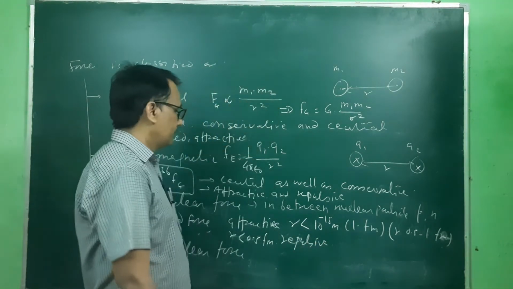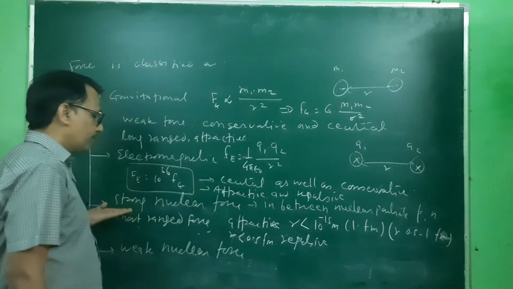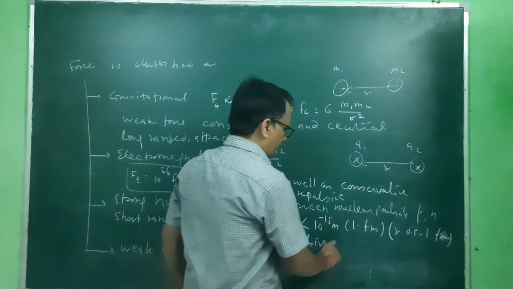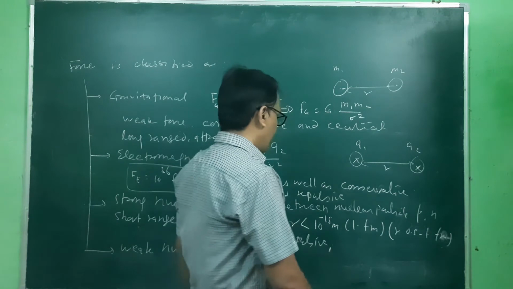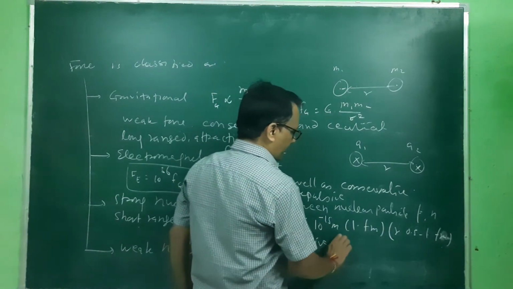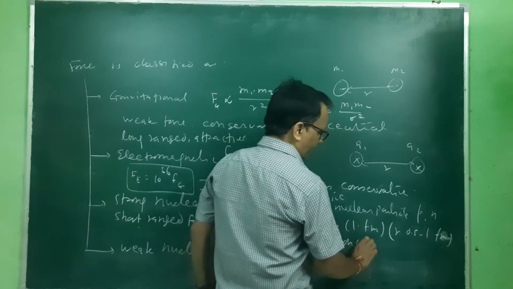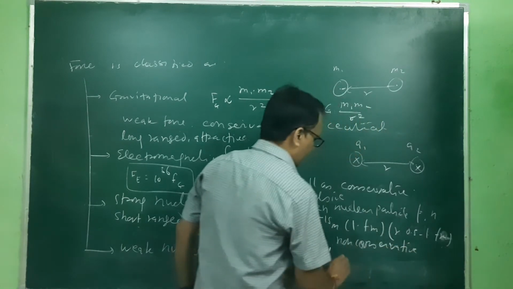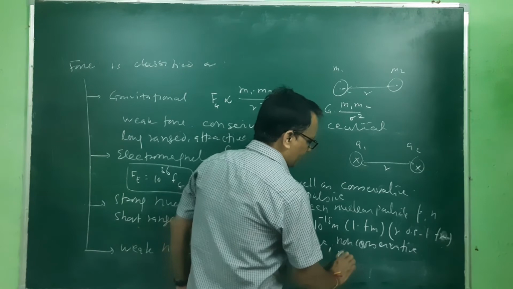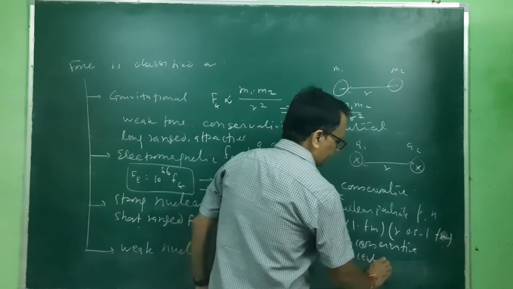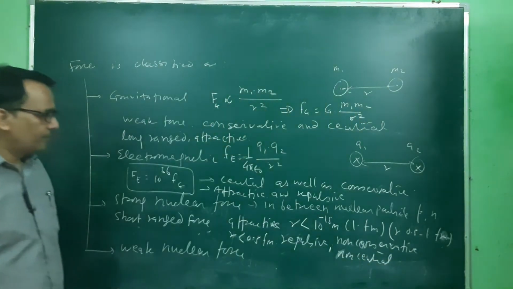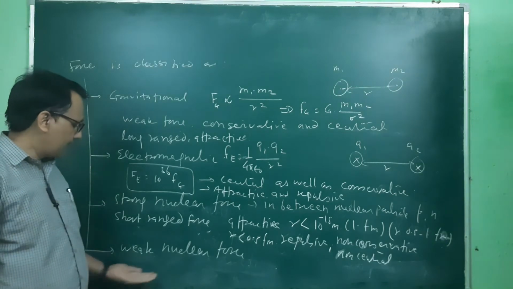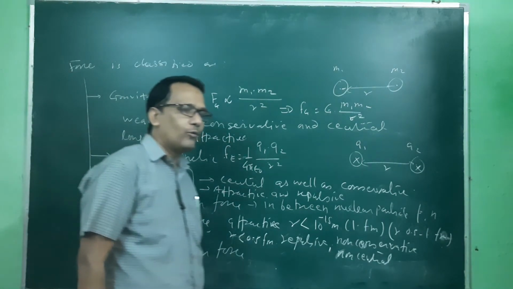This strong nuclear force is non-conservative as well as non-central. It's not a central force. Beyond 10 to the minus 15 meter, that force is the weak nuclear force.